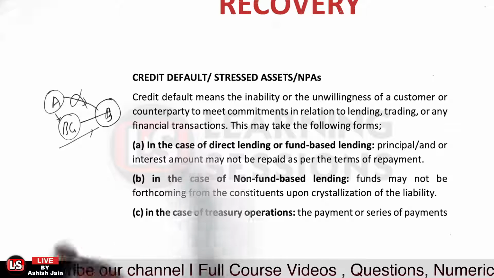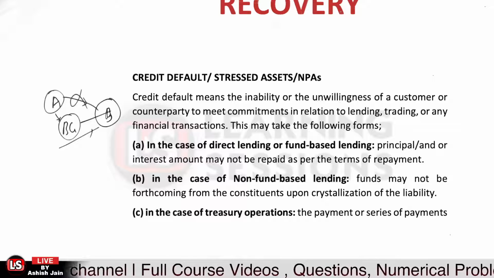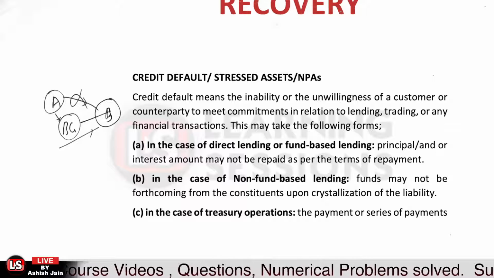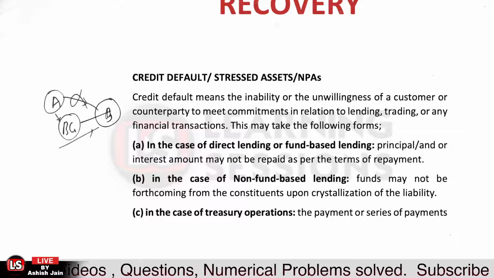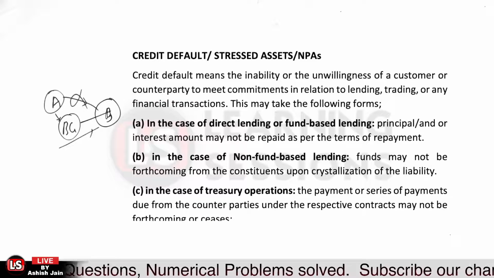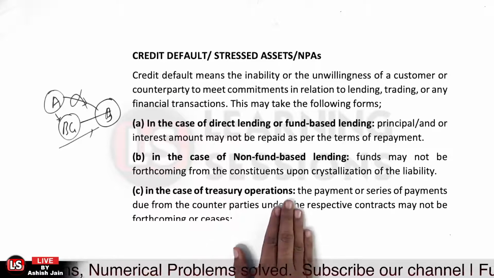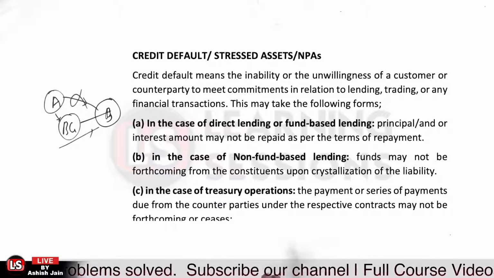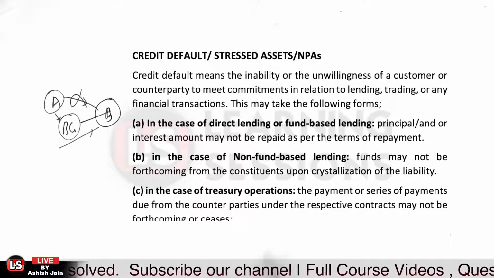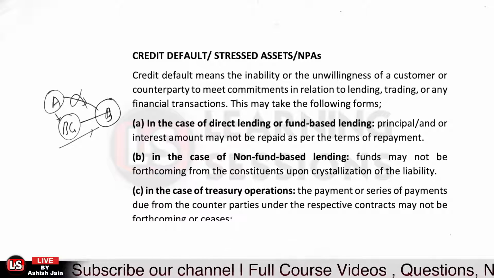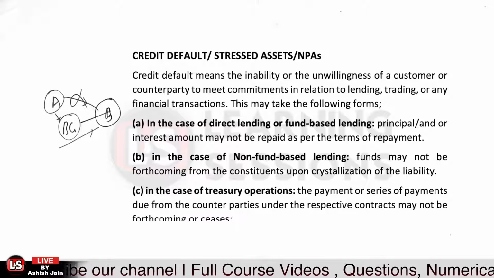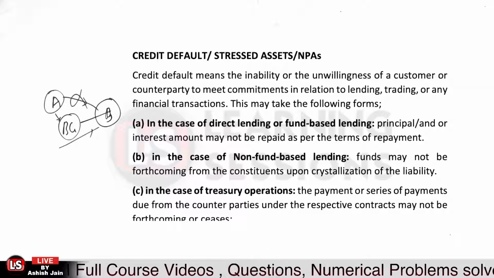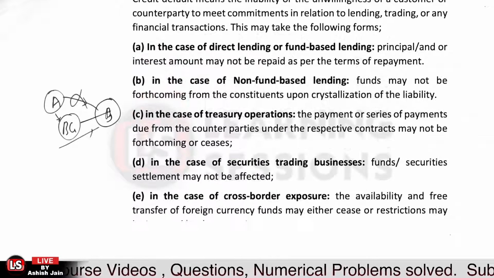Now when the amount was to be recovered from person A, the customer is not able to pay the amount, willingly or non-willingly. So that is the case related to non-fund based lending, default in non-fund based lending. Third, it is related to treasury operations. Now what do you mean by treasury operations? Treasury operation is related to investment purposes. When you have invested the amount, whether in foreign exchange or money market instruments, and the counterparties are not able to pay the amounts, that is the case of default in treasury operations.